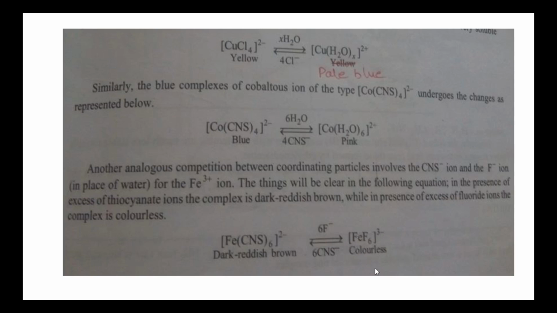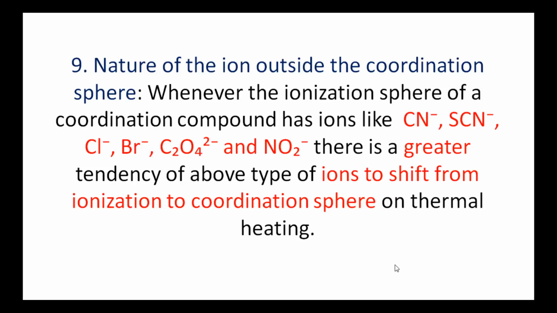While increasing the CNS minus ions, the original complex is formed, which is dark reddish brown in color. So by consolidating this, certain complexes are stable in water only in the presence of a high concentration of the ions: chloride ions in the first complex, CN minus ions in the second complex, and CNS minus ions in the third complex.